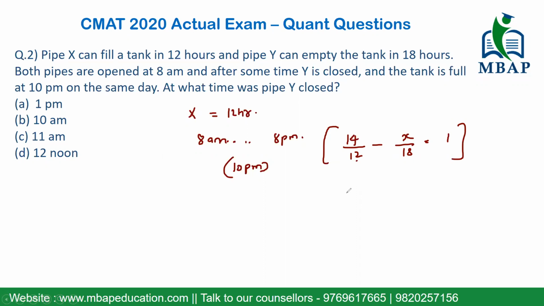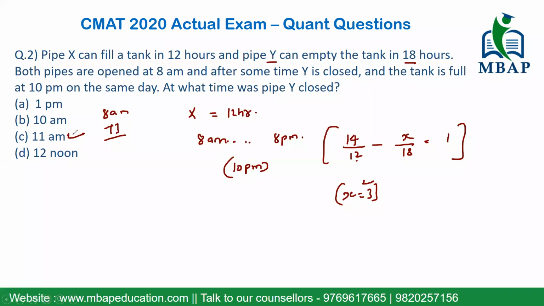If you try to solve this in one equation, you'll get that the number of hours for which Y was open is basically 3 hours. So it started the work at 8 a.m., and 3 hours from then, the answer will be how much?